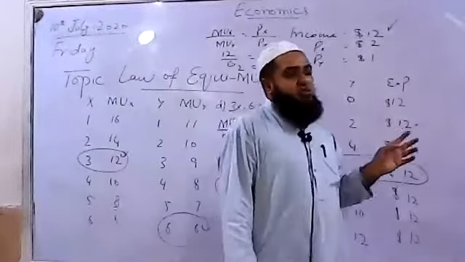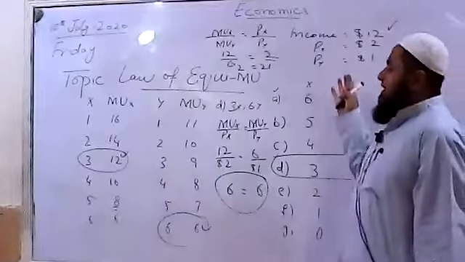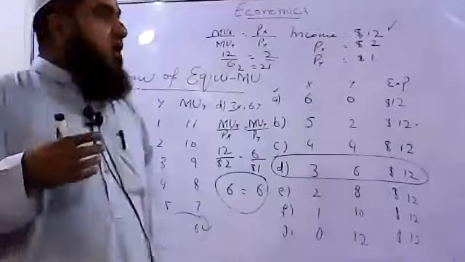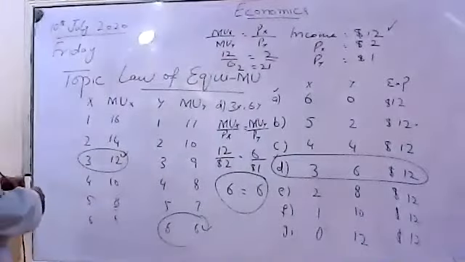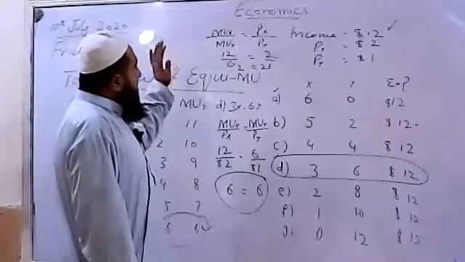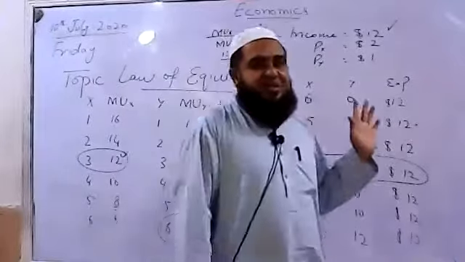So where is the consumer equilibrium point? If marginal utility is higher than the price, the consumer is consuming more of that commodity. But if marginal utility is lower than the price, the consumer will decrease consumption.